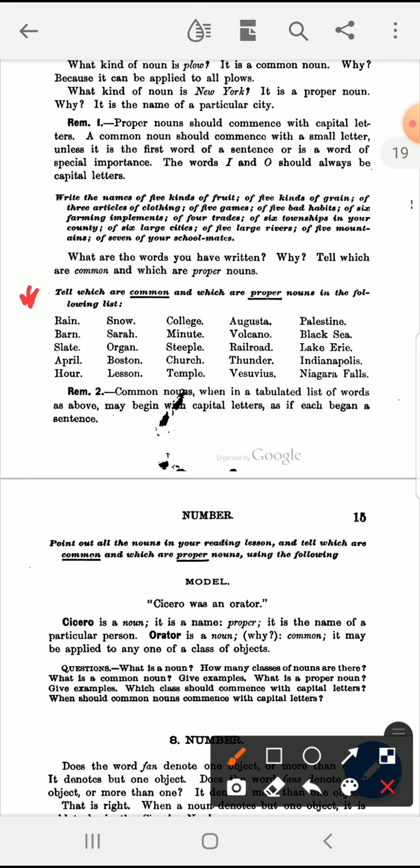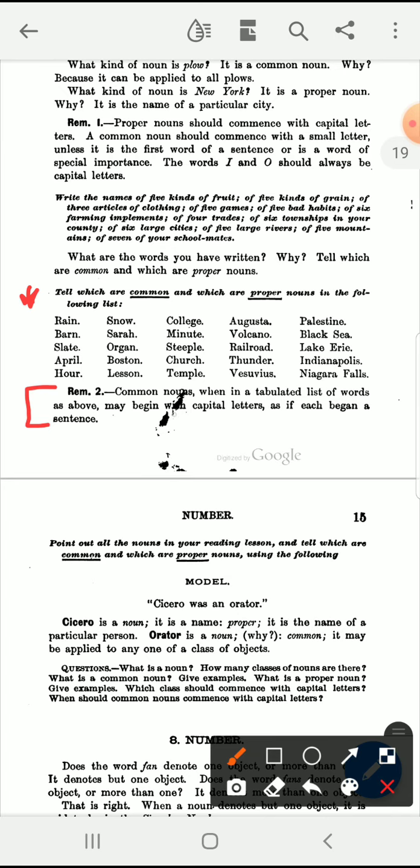Now notice, every word in the list is capitalized. So you can't use capital letters to decide if a noun is common or proper. They've started every word with a capital letter. So you're really going to have to think about what the meaning of the word is, and if the word can be used to name all of the objects in a class or just one particular object. So that's your first exercise. After the exercise, you see there's another note here.